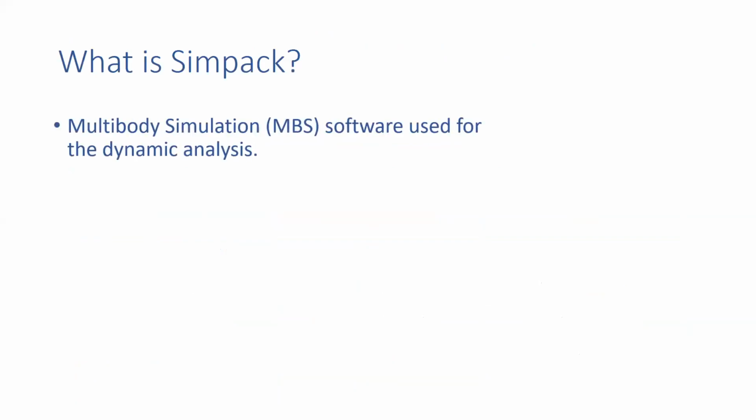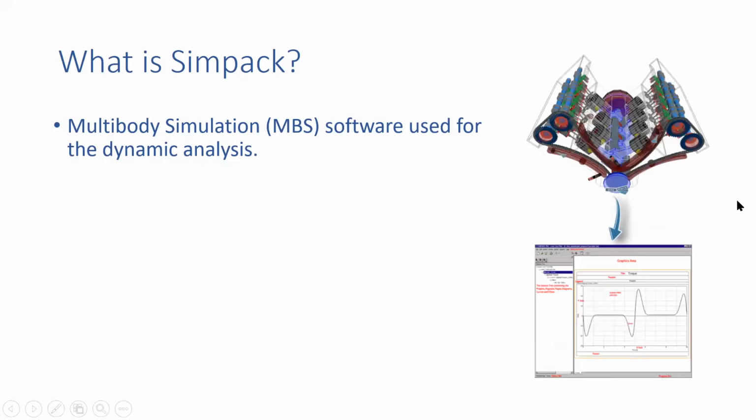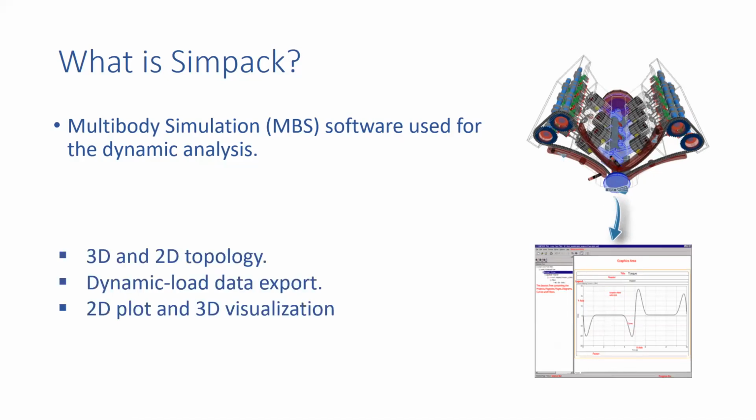Okay, now I already told you the SIMPACK meaning. SIMPACK is a multi-body simulation, MBS, software used for dynamic analysis. What is this one? It's an engine. Okay, now look, we can calculate in 2D and 3D also. Means 2D, 3D topology: if you want to visualize in 3D, look, this is almost 3D.